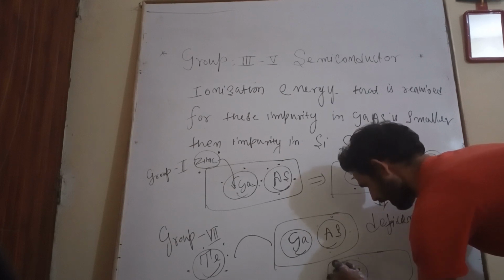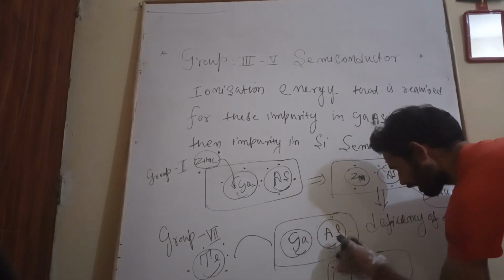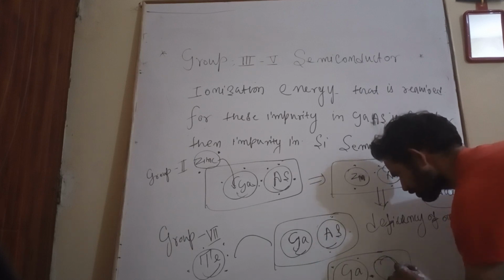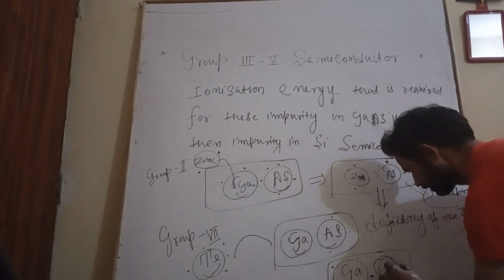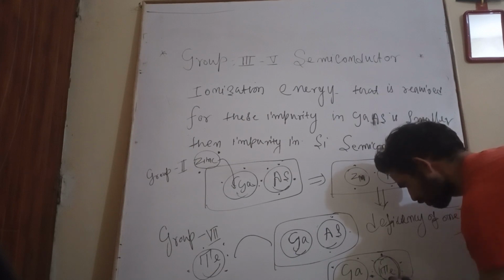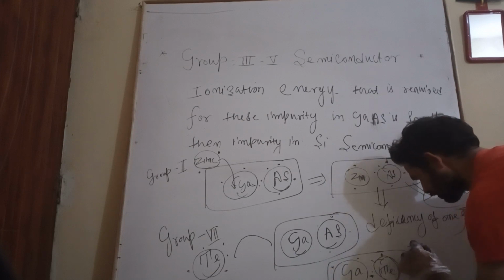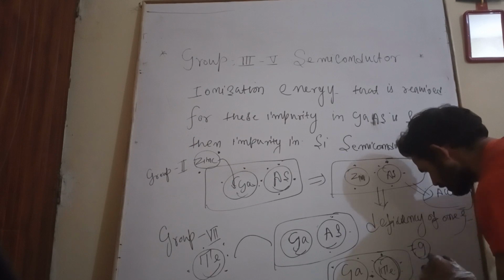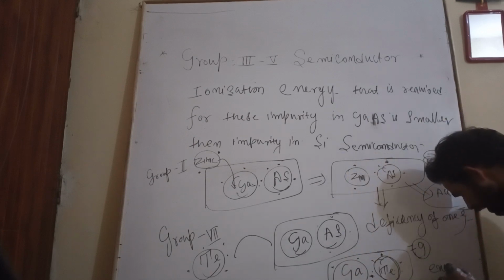Gallium is as it is, with 3 outermost shell electrons, and arsenic is replaced by tellurium, which has 6. 6 plus 3 is equal to 9, and 9 means it has an excess electron.